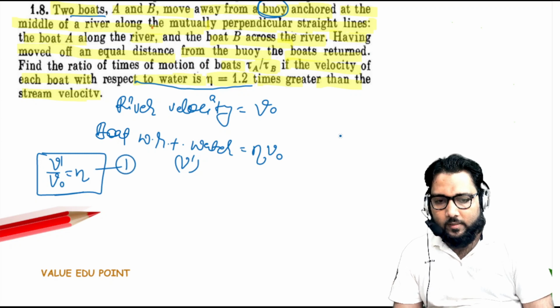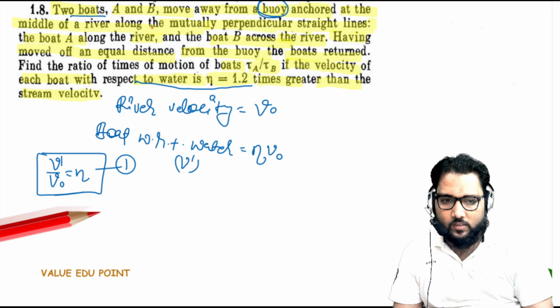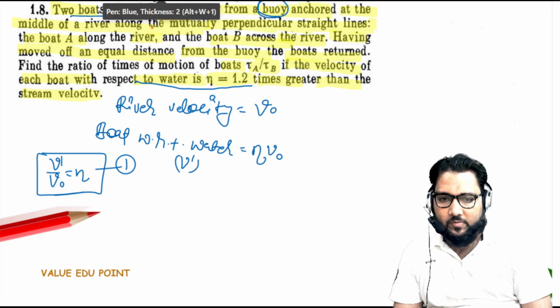Now what is happening, guys? Look at this very carefully. First, understand the question, then we will try to solve.